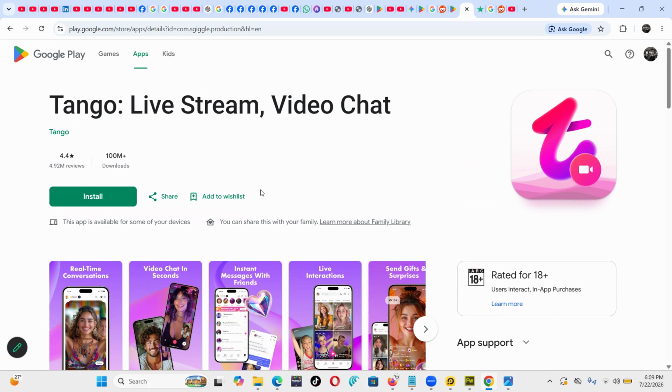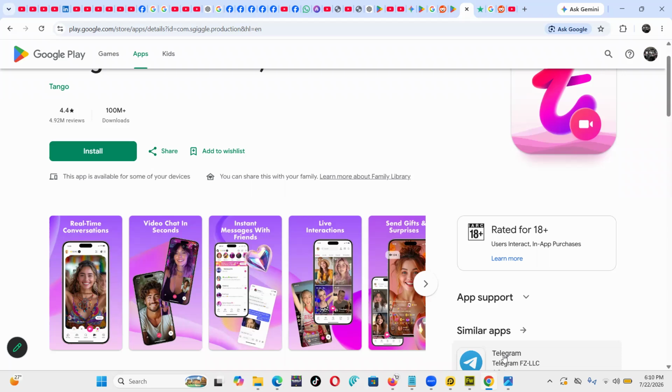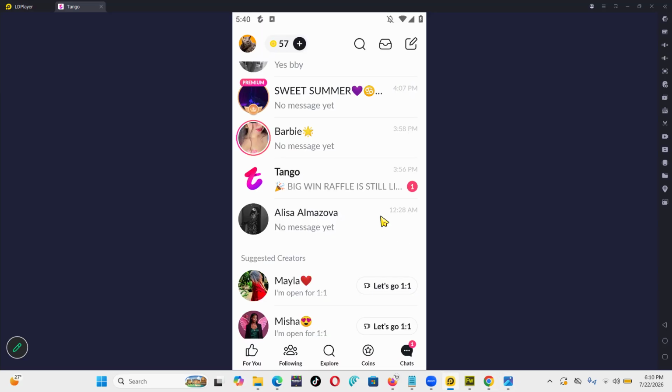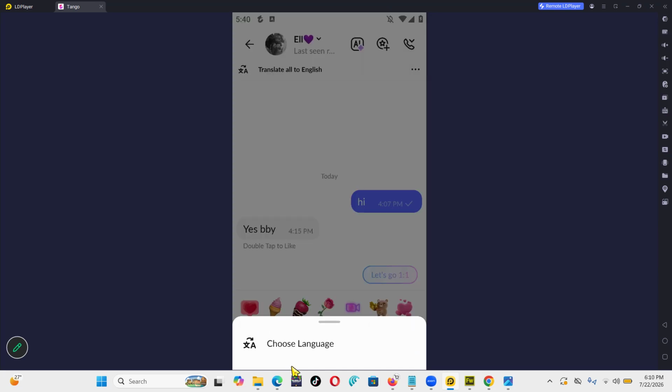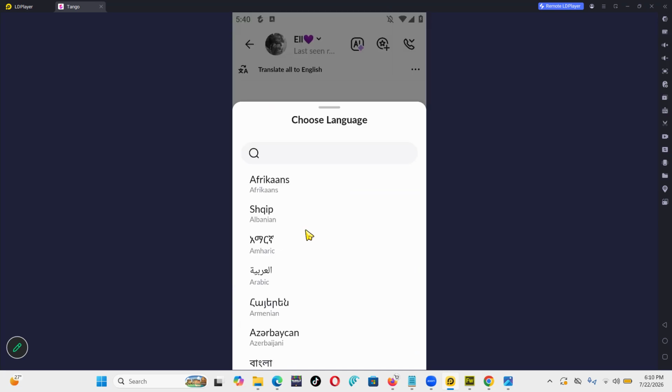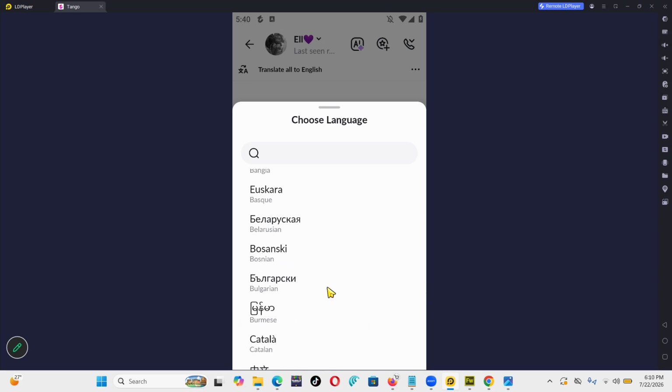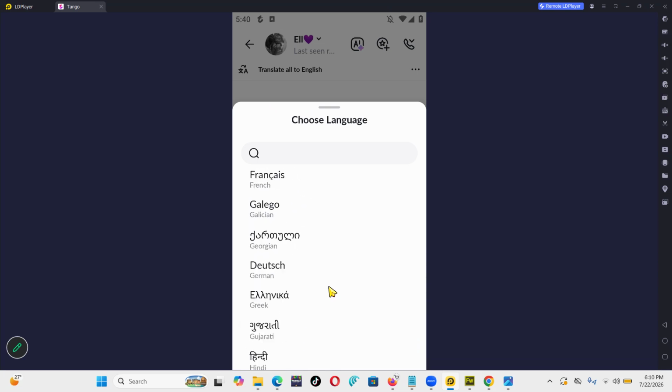I'll start by discussing the first feature that I like about Tango, which is the global community and real-time translation. In this app, when you're chatting with someone, you have an option to switch the language. So in case the person you're chatting with doesn't really know English, you can change the language. Maybe it's French or something like that.